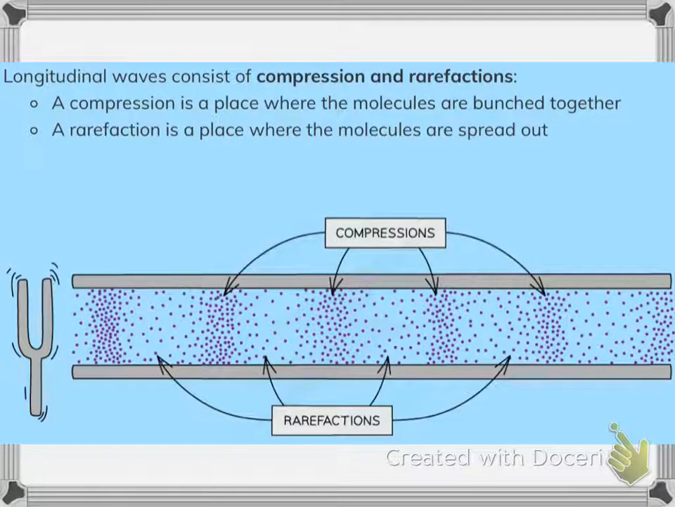Longitudinal waves consist of compressions and rarefactions. So a compression is a place where the molecules are bunched together. So compressions have high pressure. So this is an example of a compression. The molecules are close together. A rarefaction is a place where the molecules are spread out. So there is very little pressure here.